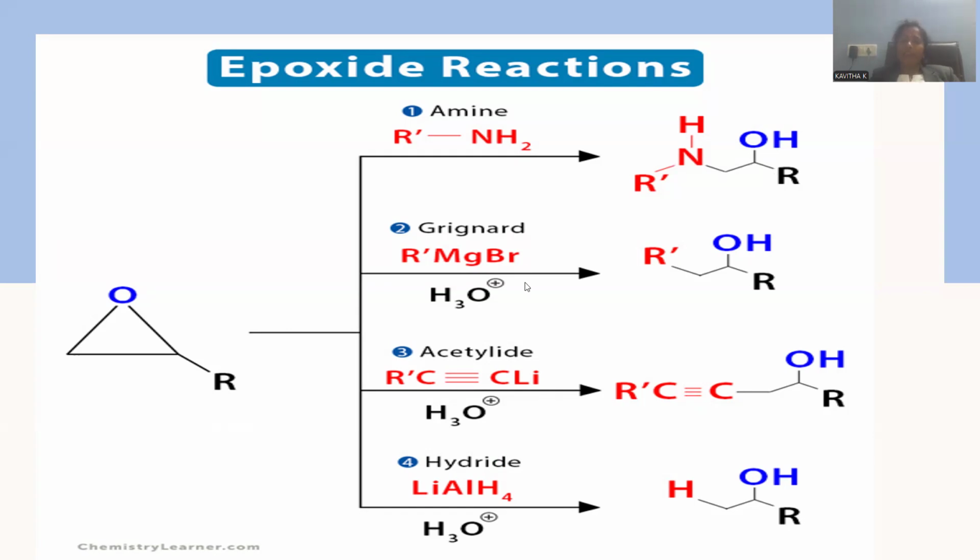RMgX is said to be a Grignard reagent, with simultaneous water hydrolysis also accompanied over there. Whenever a Grignard reagent is added over this molecule, the nucleophile is R negative. Always the metal will be bound to the alkyl, which will be negatively signed, so the alkyl group attaches to the carbon atom, and MgBr will go toward the oxygen, with subsequent hydrolysis giving rise to hydroxyl. This alkyl is a nucleophile attached from this reagent, so the R group means chain elongation will be carried out. Extension of the chain length is possible by means of this RMgBr, and it is a ring opening reaction.